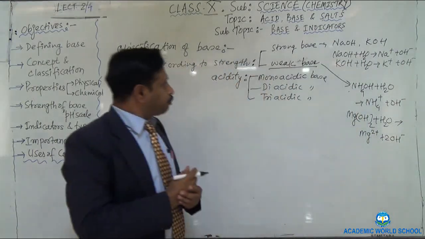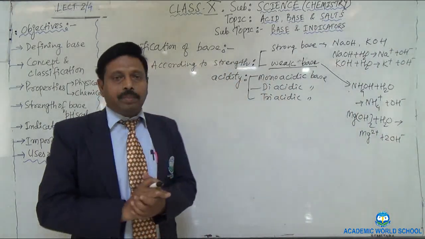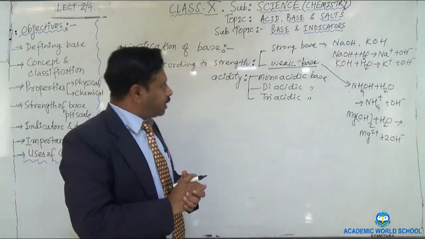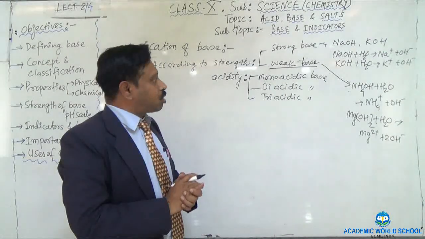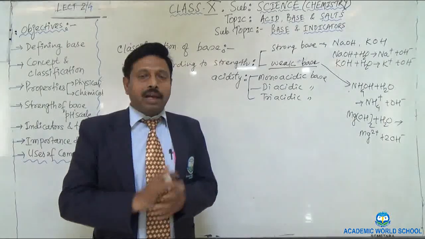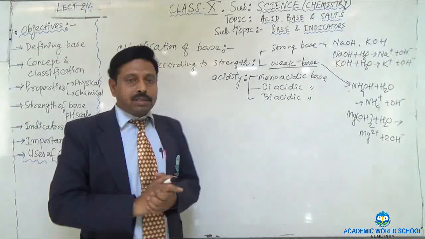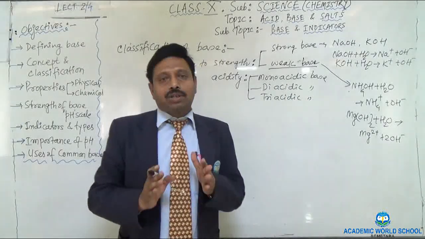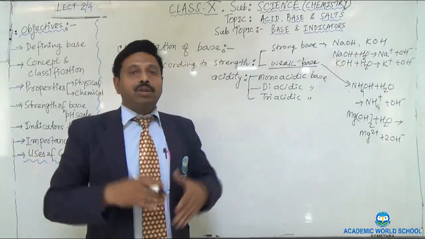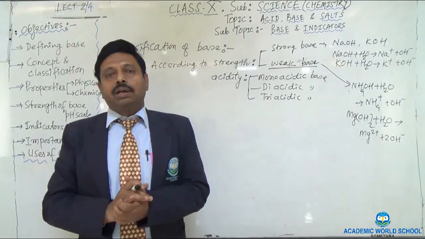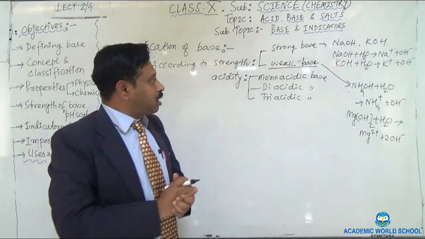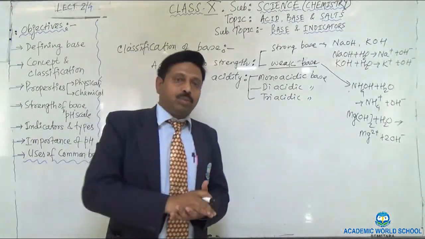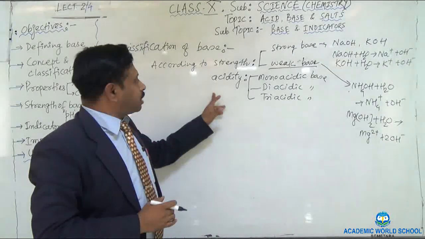So in this way, the strength of the base can be explained, and the bases are strong bases and weak bases. Again, I want to repeat, strong base means the base in which the ionization is complete and it has strong affinity towards the proton, and more hydroxide ions get produced in the solution. But in a weak base, it is the opposite. Okay?